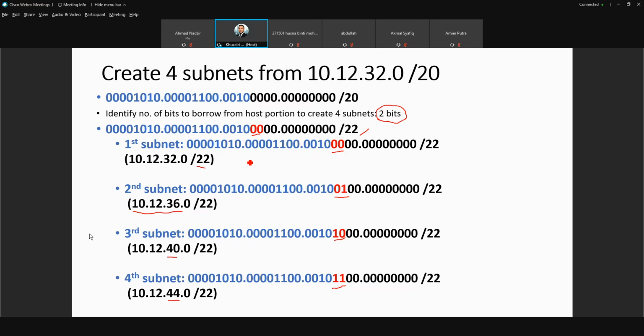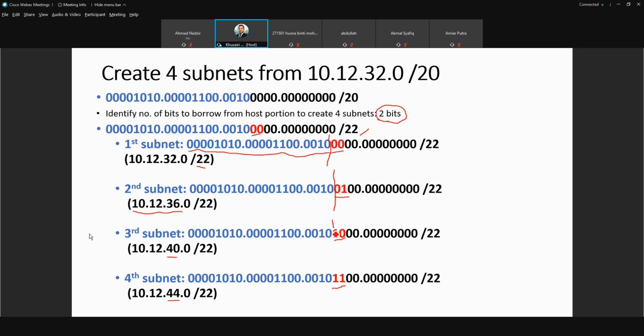Okay, another point is that you see the blue color, which is the original network portion, is unchanged. Don't change the original network portion.